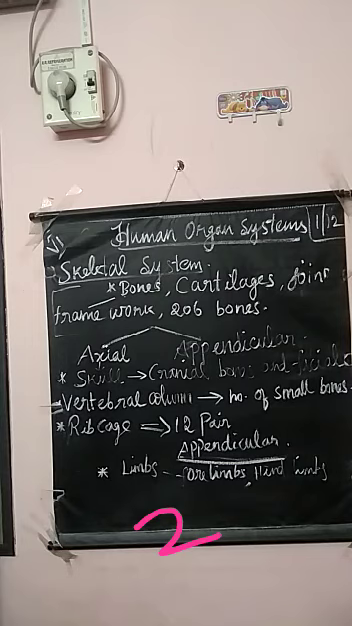Then the third one is rib cage. Okay, rib cage means 12 pairs of rib bones are there in the human body. Okay, the rib cage is made up of 12 pairs of rib bones. Okay, 12 pairs of rib bones are there in the rib cage.